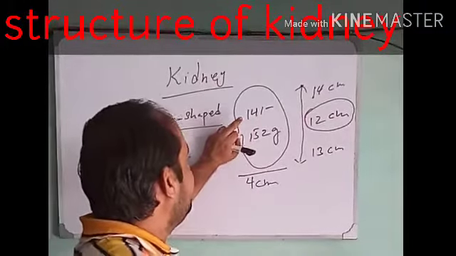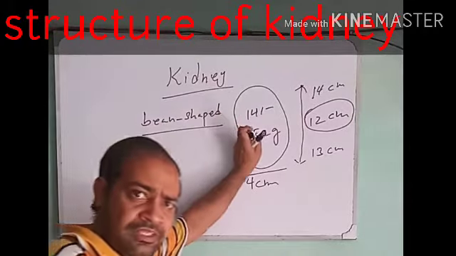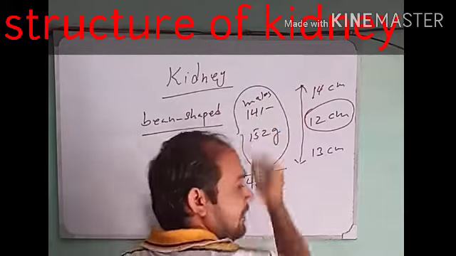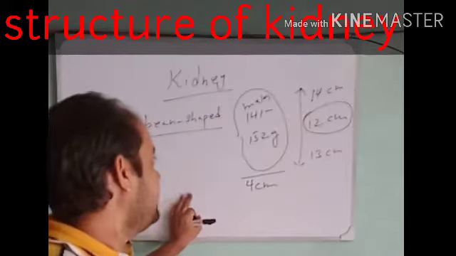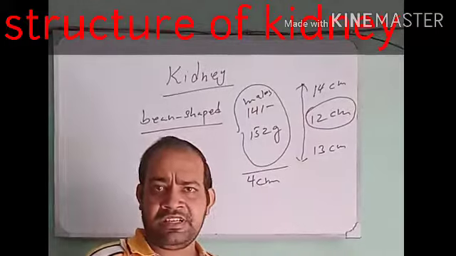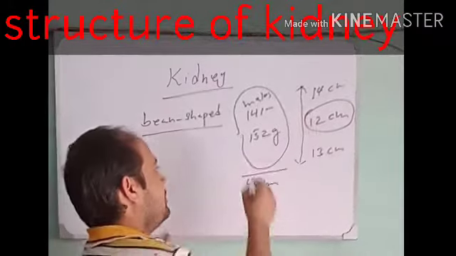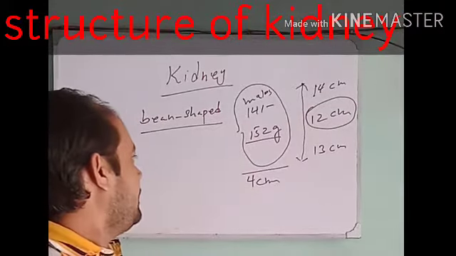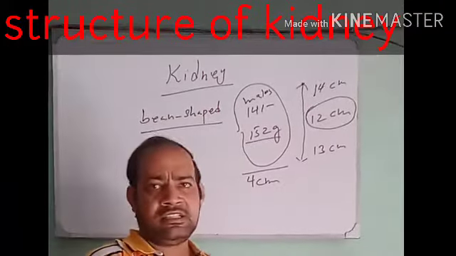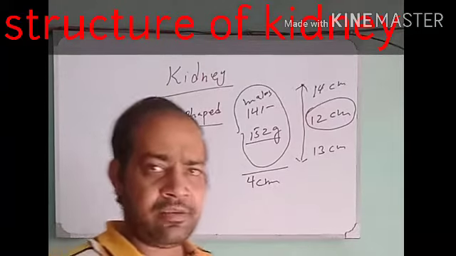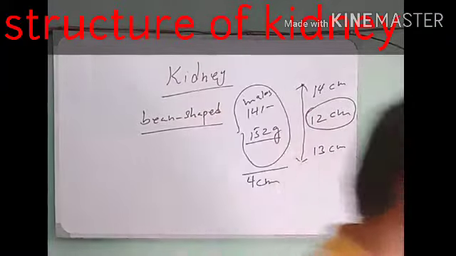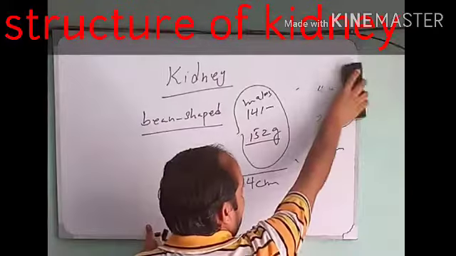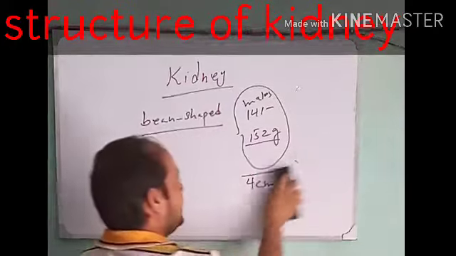The average weight of the kidneys in males is about 141 gram, and the average mass of the kidneys in females is about 152 gram. The width is also more in males as compared to females. Now we go into the details of the structure of the kidney.